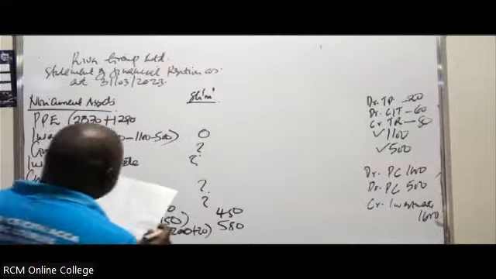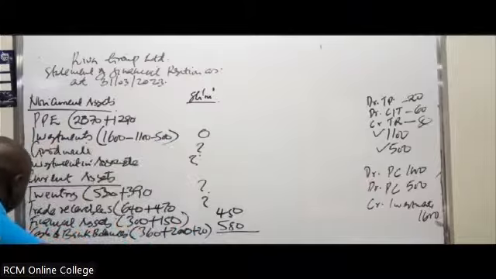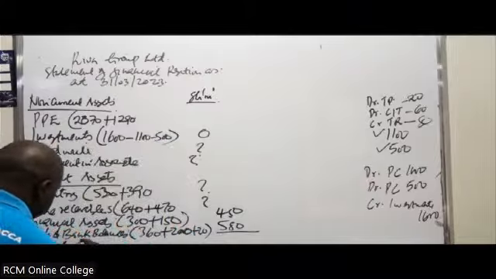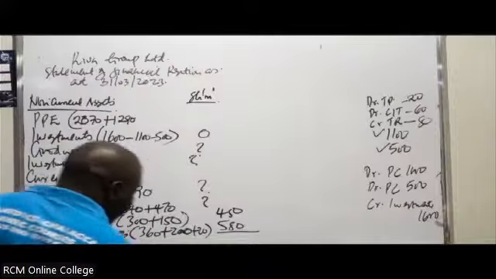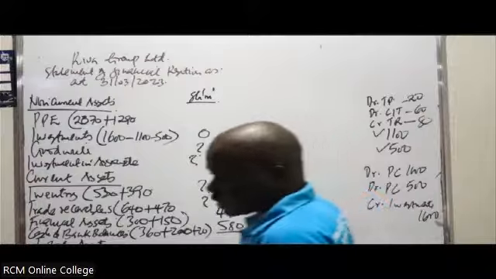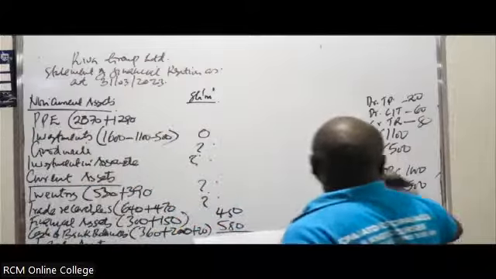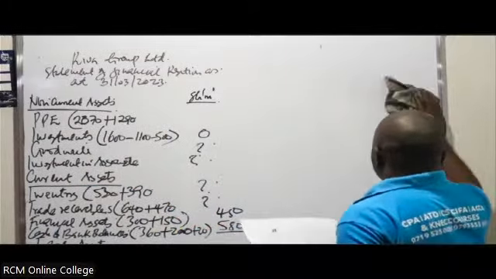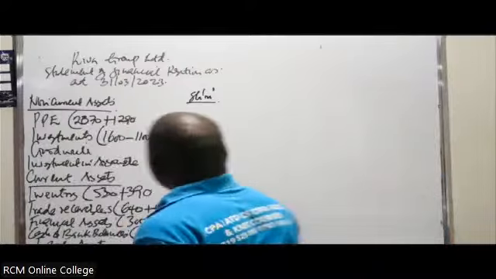So there's no other item there, and therefore we should be able to get the total assets there. You can't put the figure yet because there are some figures here which we need to be able to get. And therefore we can go to the other side.